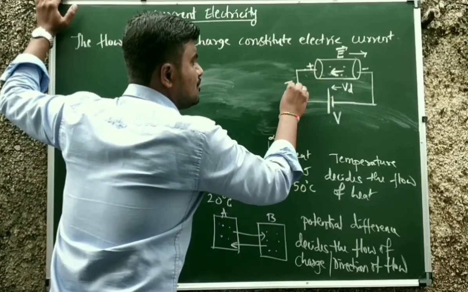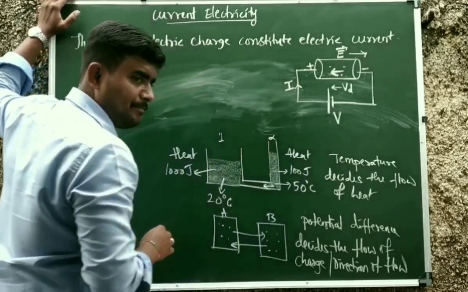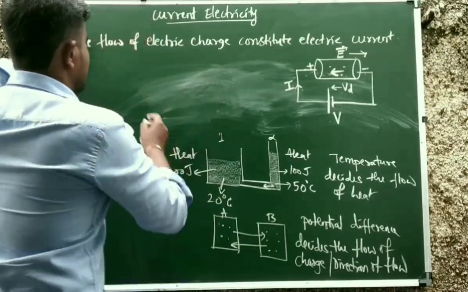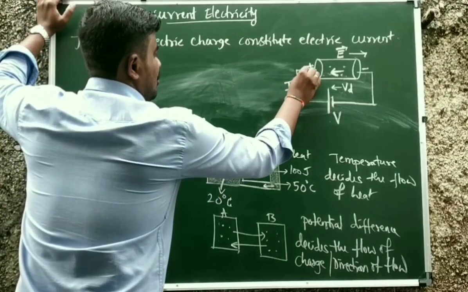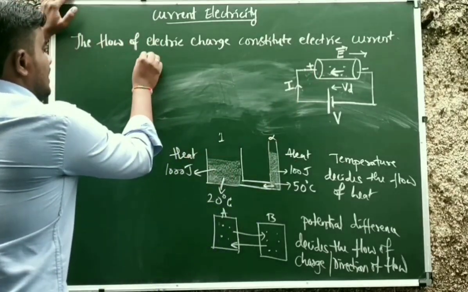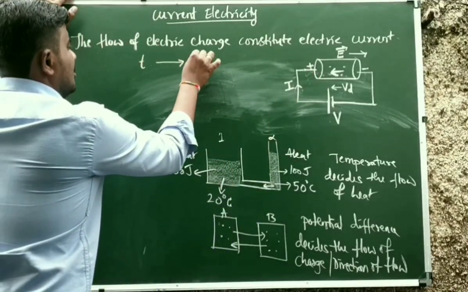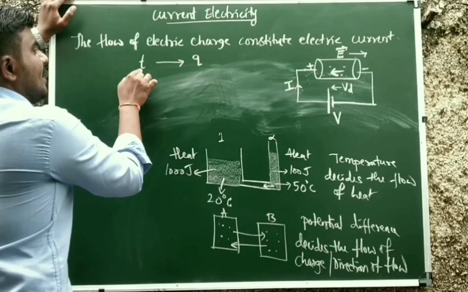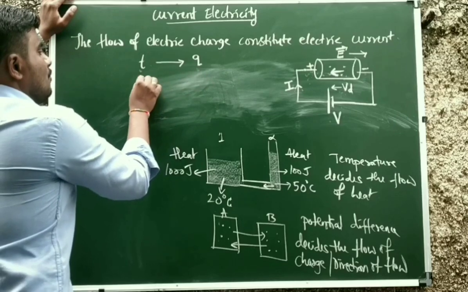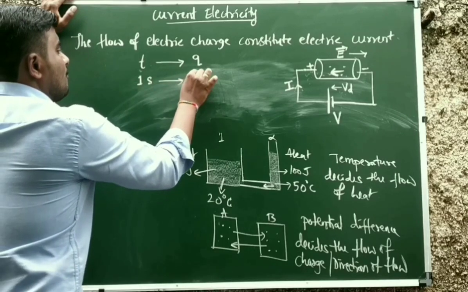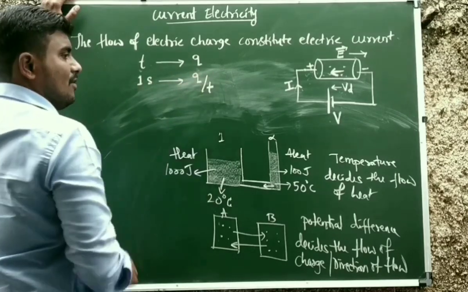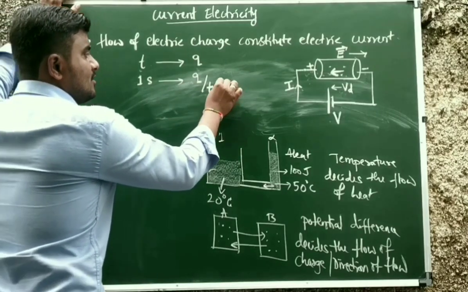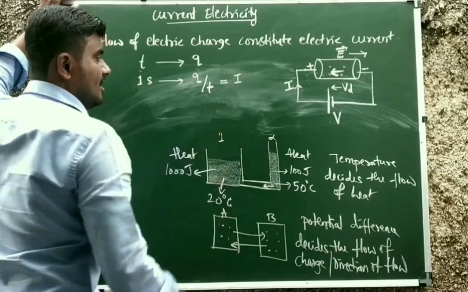Right? Now, at any particular point, you check the flow of charge per second. Say in t seconds, q charge flows. In 1 second, how much charge will flow? q divided by t. Then the charge q flowing in t seconds is called what? It is I, electric current.